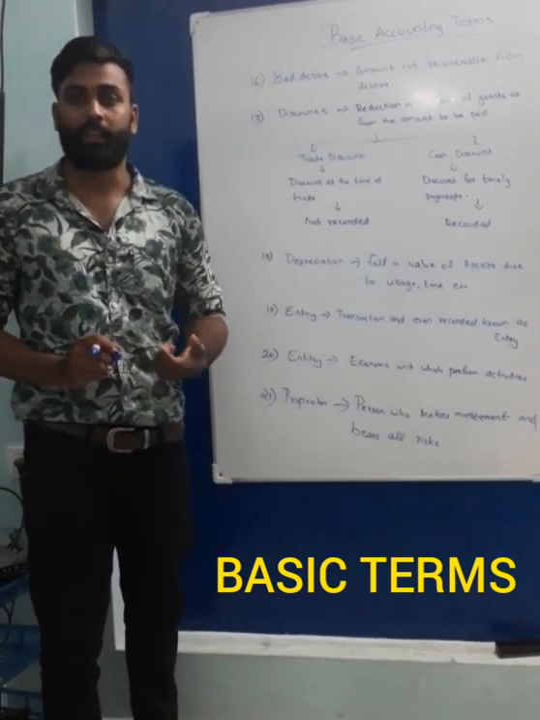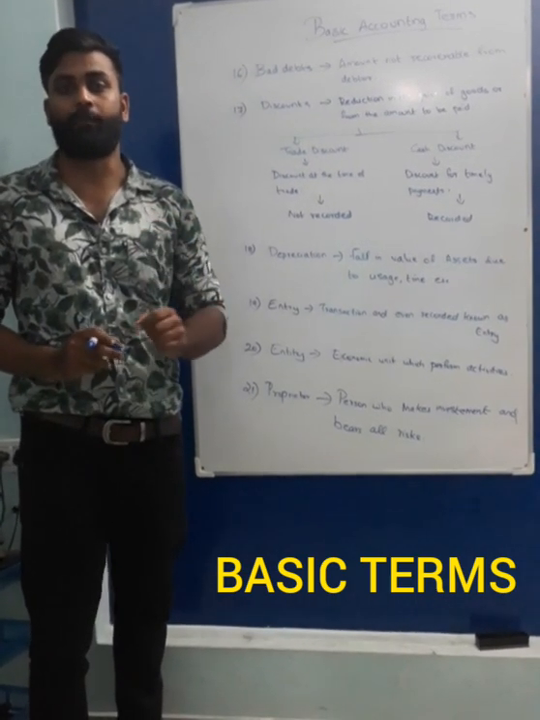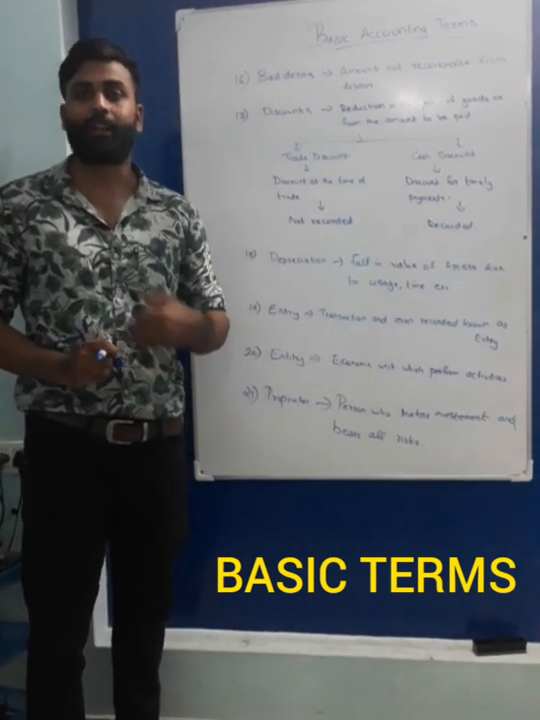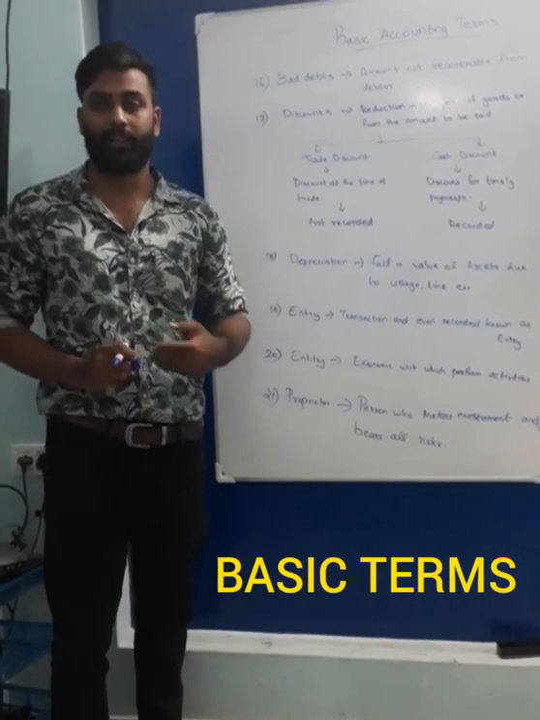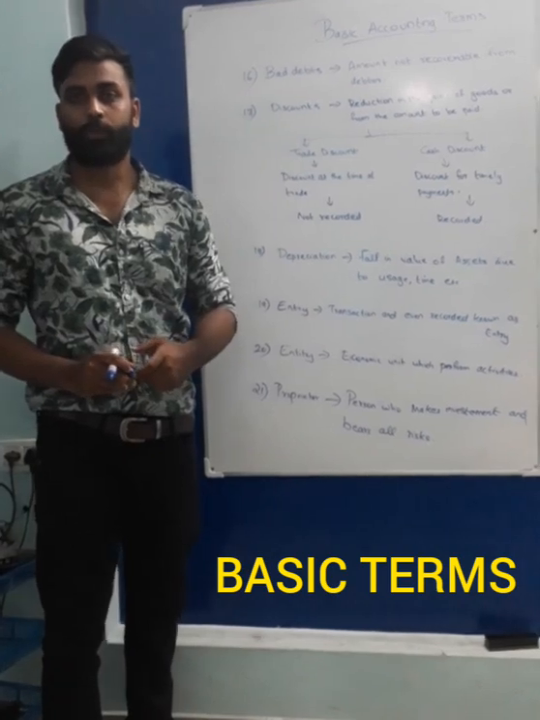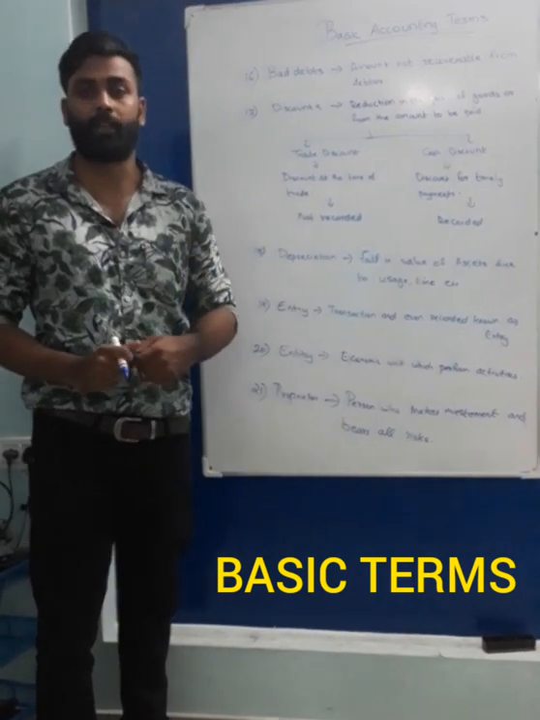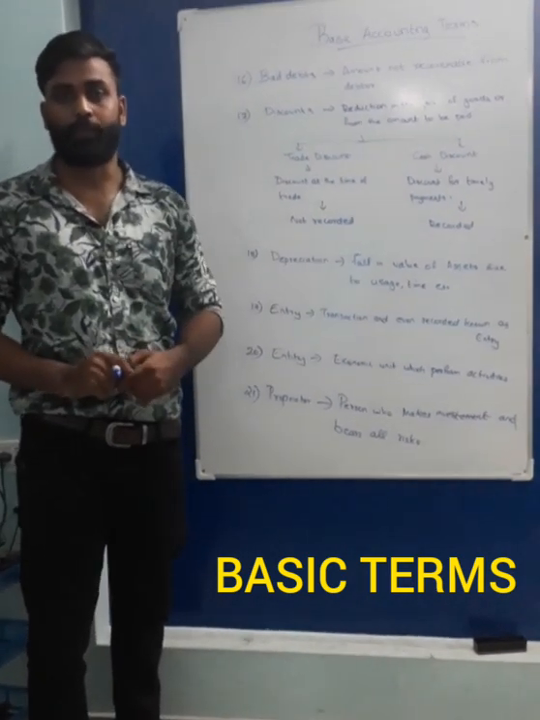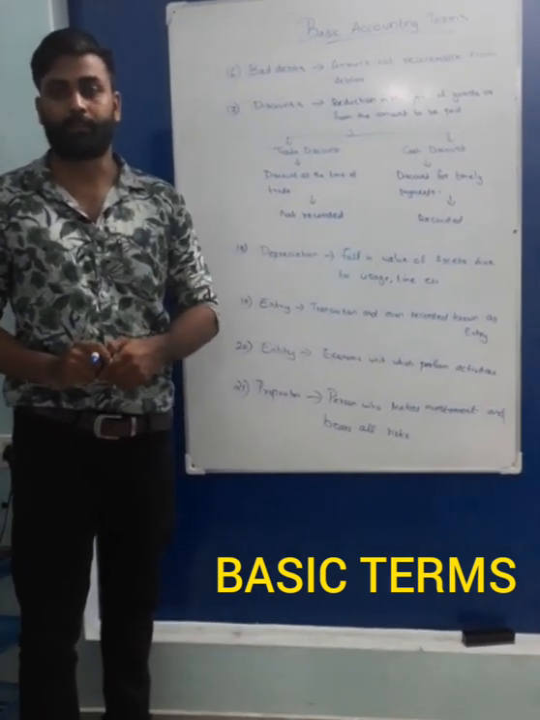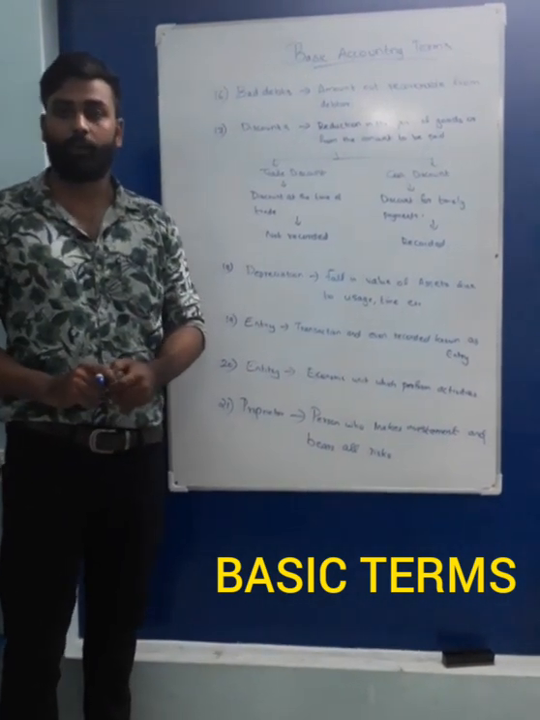Suppose that amount is not received. If that amount is not received, we have to write off that amount as our loss, and such a loss is known as bad debt. Bad debt means the amount which we write off because it is not recoverable from the debtor. Then the next term you have to understand is discount.